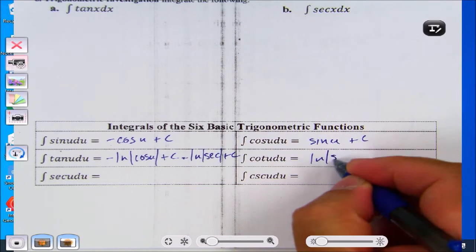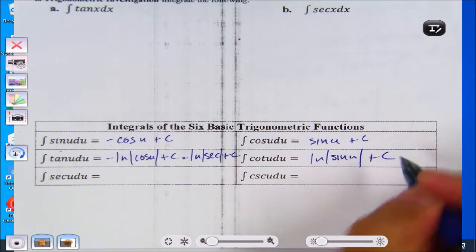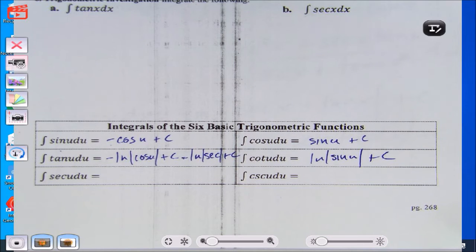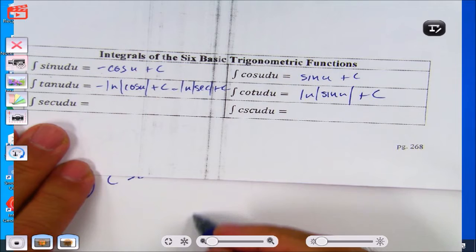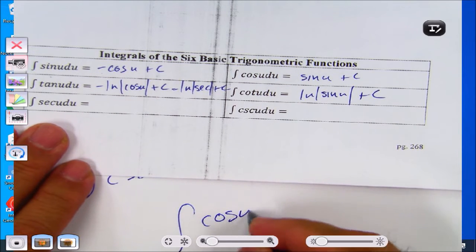So this one is natural log of sine. Is that just because it's sine? That's a good question. Maybe I'm doing it wrong, or maybe my memory is wrong. So let's do that real quick. So that's cosine u over sine u, right?